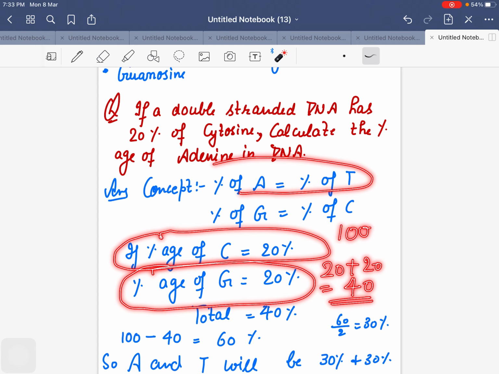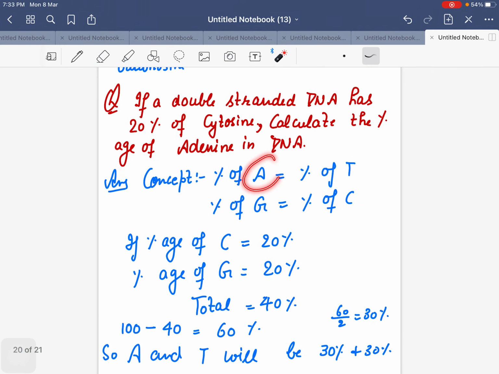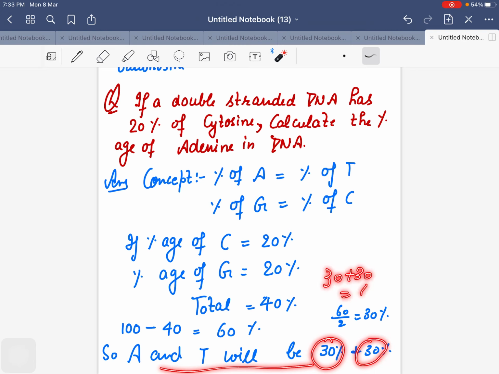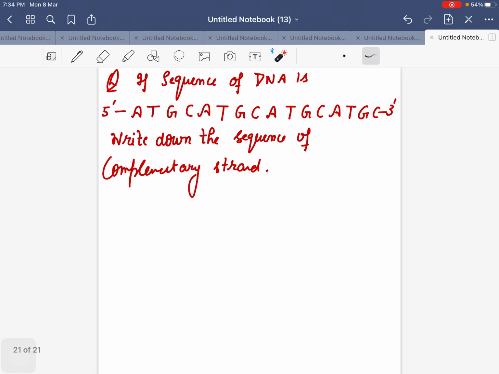So now we said the percentage of adenine will be equal to the percentage of thymine. Now 40 is already taken by these two, so out of 100 if we do 100 minus 40, how much total percentage is left? 60%. So you can divide it between adenine and thymine. So adenine and thymine will be 30% each. So 30 plus 30, how much do we have? 60%. So if cytosine is 20%, guanine will also be 20%. Total 40, subtract this from 100 and you will get your ratio. This you can answer again or you can practice.